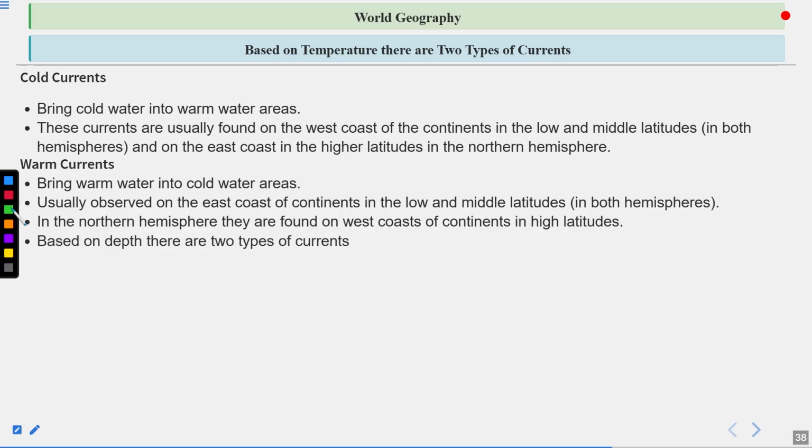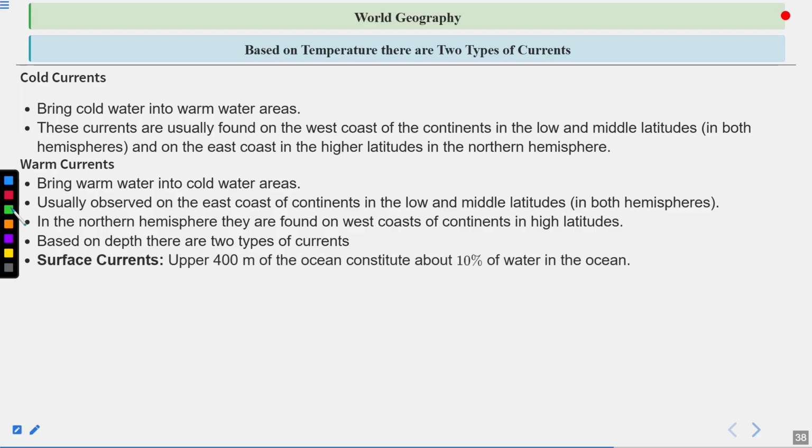Based on depth, there are two types of currents. Surface currents, the upper 400 meters of the ocean, constitute about 10% of water in the ocean. Deep water currents constitute 90% of ocean waters.